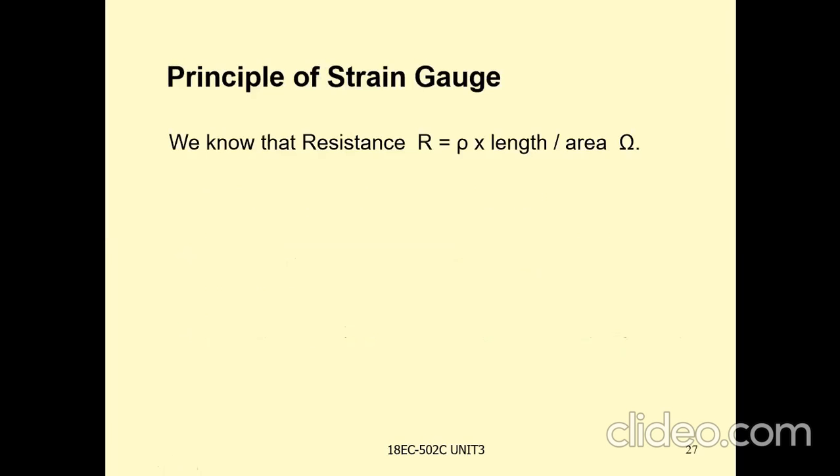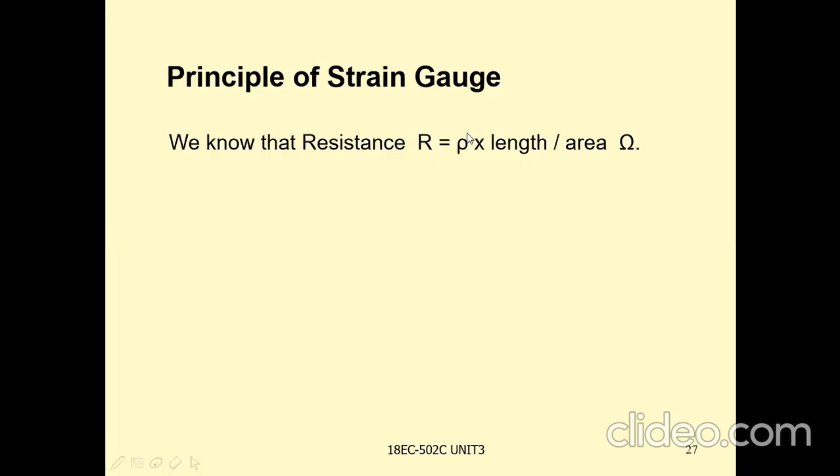Principle of the strain gauge. We know that the resistance R is equal to rho times L by A. Rho is a constant factor, L is the length of the wire, and A is the area of the wire. The varying parameters here may be either length or area. If the length or area of the wire is varied, the resistance is varied.